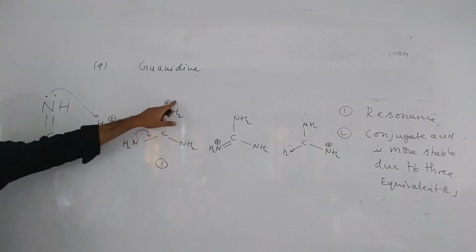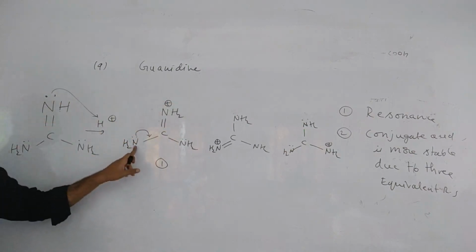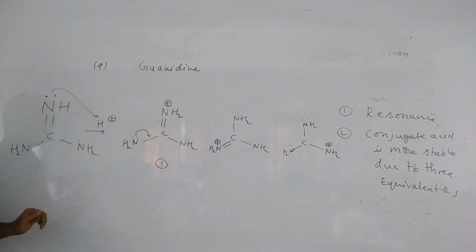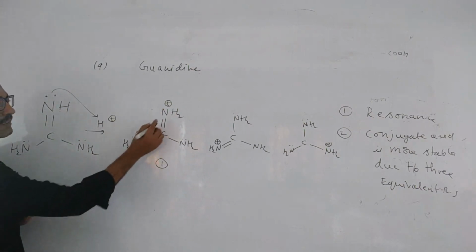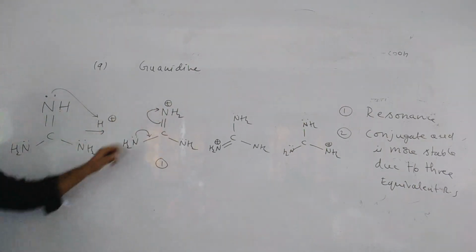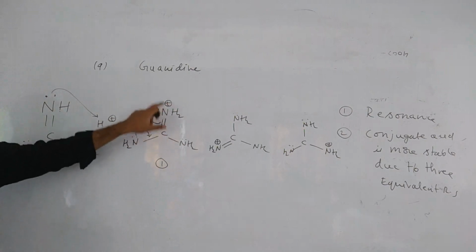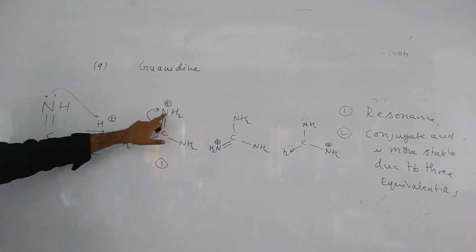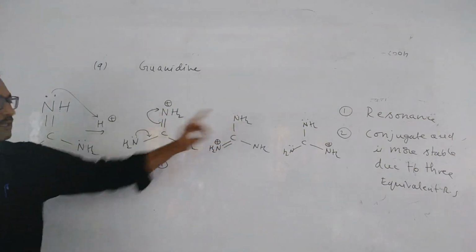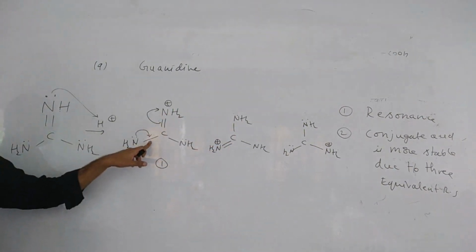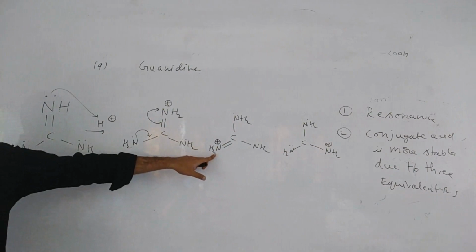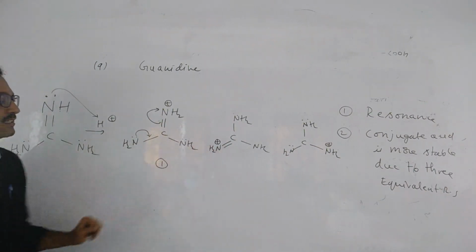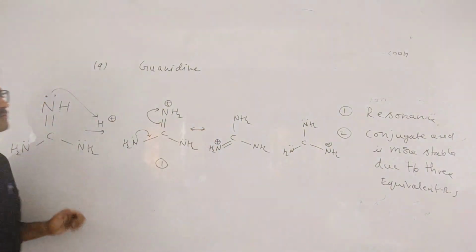One is NH2 plus, means formal charge is plus 1. Here it is 0, 0 formal charge. Now what I am taking? This lone pair I am writing like this, and this I am migrating like this. So NH2 plus and minus on the same atom, what will happen? Plus and minus on the same atom become neutral. Now this is giving lone pair, no. So it is getting 4 bonds. So NH2 plus. So this structure and this structure are equivalent structures or not?